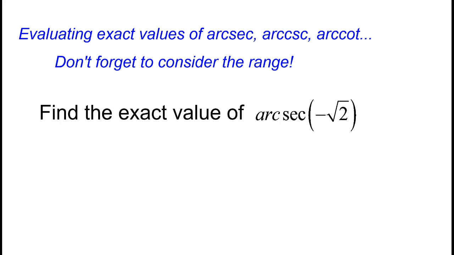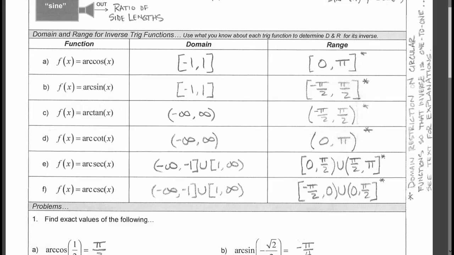So here we go. We're going to look at evaluating some exact values of arcsecant, arccosecant, and arccotangent. The key thing I want to remind you here is don't forget to consider the range of each of these functions. What are the allowable output values for these functions? And I'm just going to flip back here to the notes page from the previous section 10.6 part 1. This table right here is of critical importance to you when doing inverse trig.